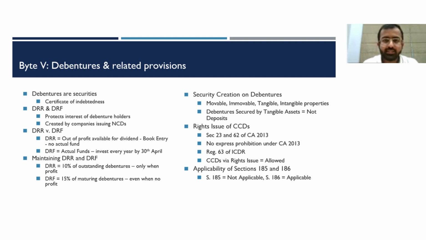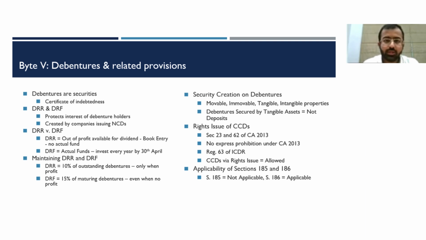Speaking of a DRR, it is a specific reserve which is created out of profit of the company available for the dividend, whereas Debenture Redemption Fund is a fund which is required to be invested or deposited as provided under Rule 18 of the Companies Rules. Let us understand the key difference between DRR and DRF.